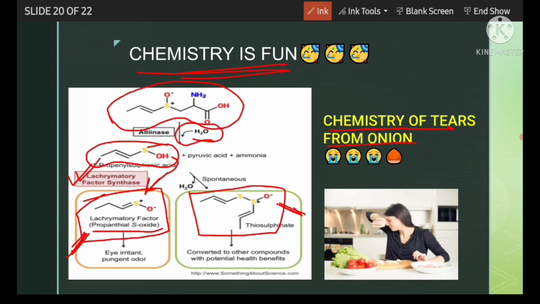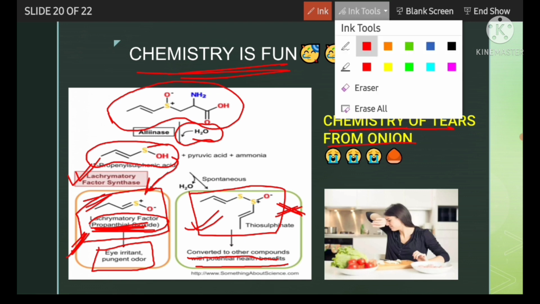This compound, the structure you can see here, is responsible for tears in our eyes, and the second compound formed is very helpful, it is converted to other compounds with potential health benefits. So this is a compound having health benefits. But the first one is responsible for tears in our eyes when we cut onion.